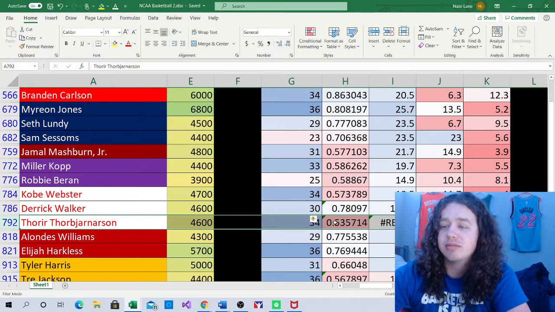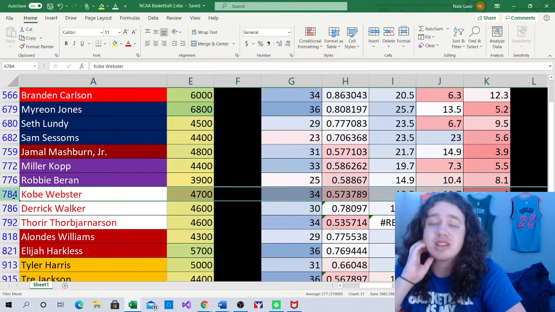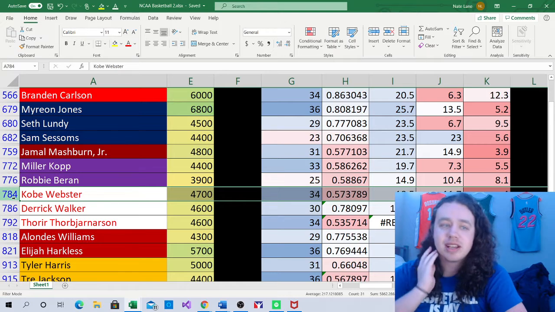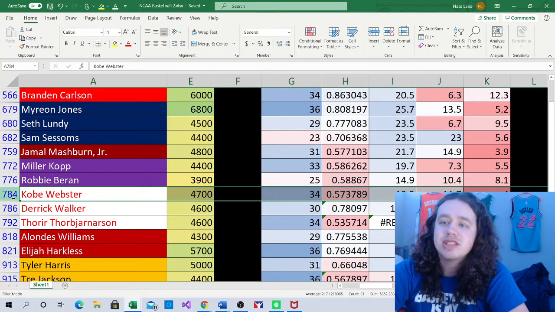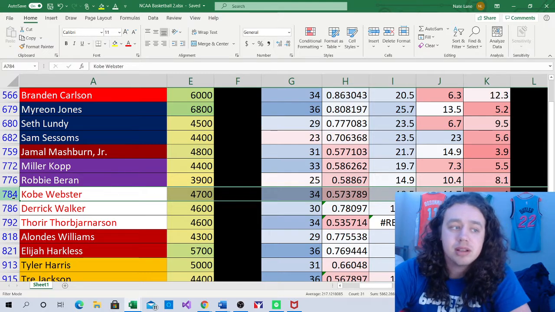Now, him and Kobe Webster aren't going to be the most productive players in the world, but they're going to present us with some value as well. I think I'd still prefer the Penn State value. I prefer Steph Lundy to all three of these guys, to be honest, but I do think they're fine options to go to if you want to get there.